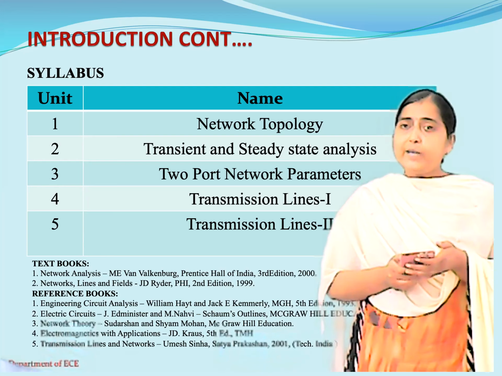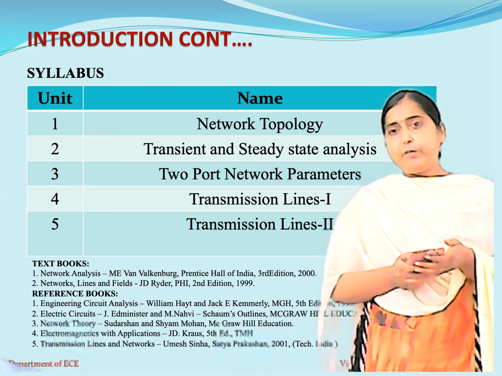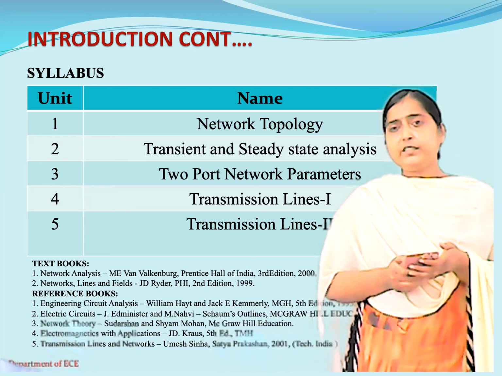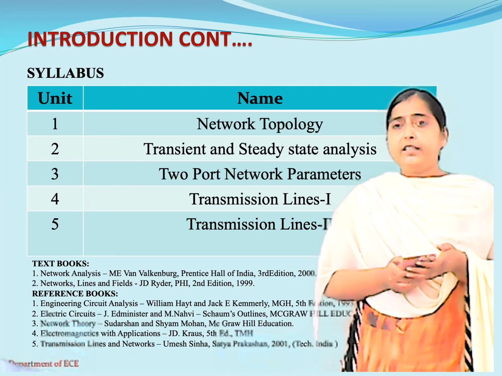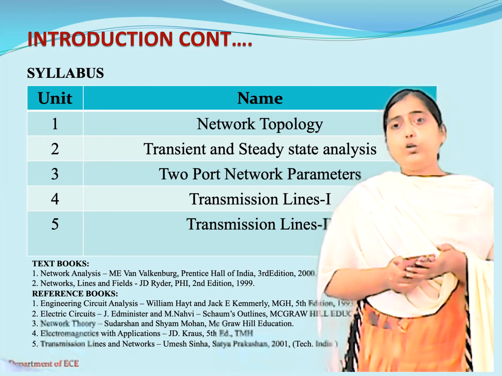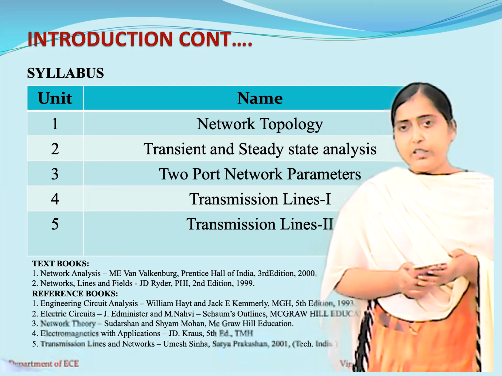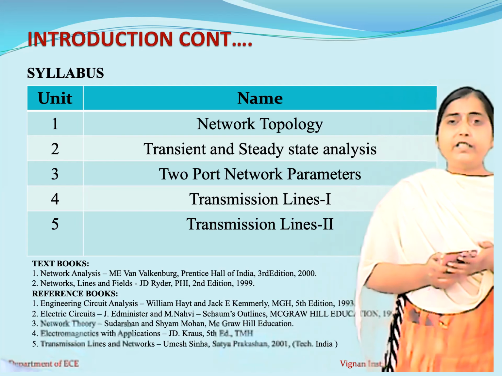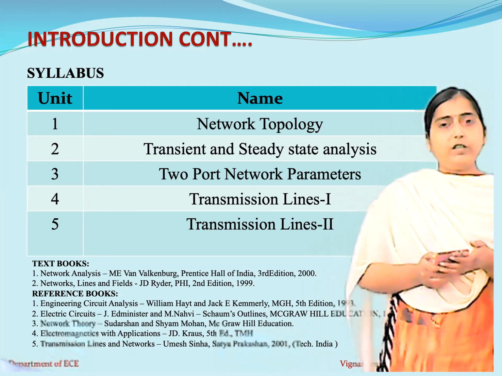There are different types of network parameters available. We are going to discuss Z parameters, Y parameters, ABCD parameters, H parameters and G parameters. Depending upon the type of the network, we are going to use a particular type of network parameter to analyze a particular network.